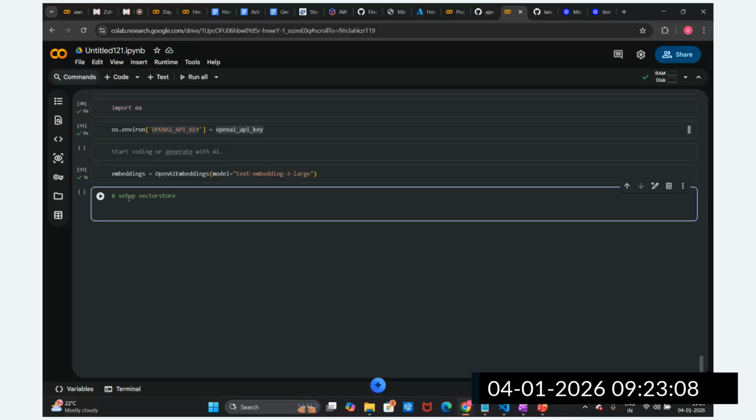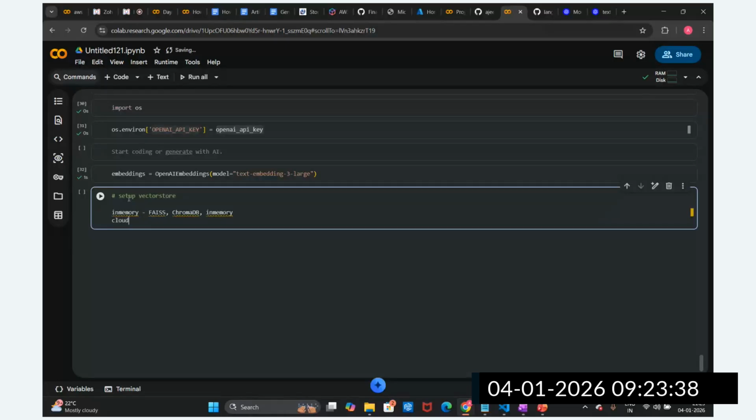Okay, in the vector store we have different options, right? In memory, we have FAISS, ChromaDB. Then in memory is also there. One type is in memory. Then we have the cloud-based also, right? In the cloud-based, we have Pinecone, Weaviate, Milvus, then Azure Cosmos DB is there.